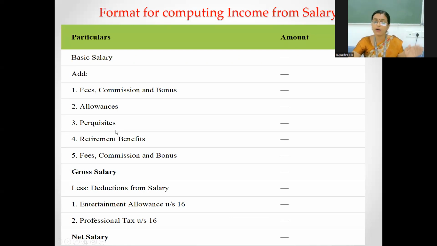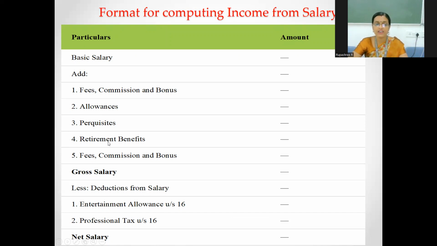In simple terms, perquisite is the non-monetary benefit that an employer gives to an employee, but some perquisites are taxable. We will see the different types of perquisites and how each type is put to tax.